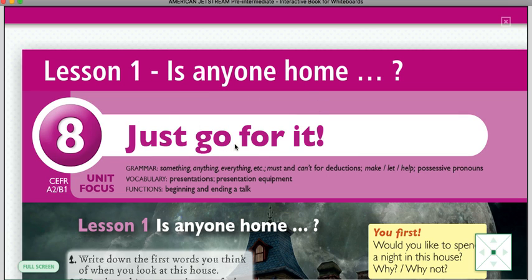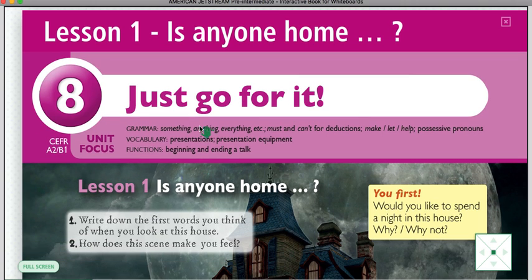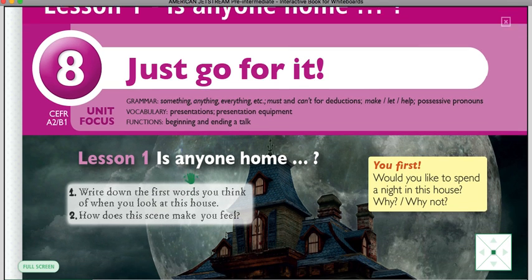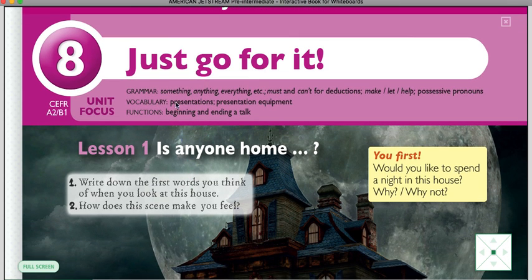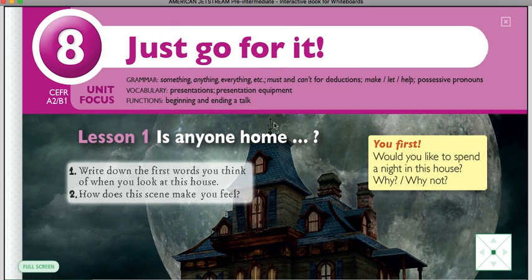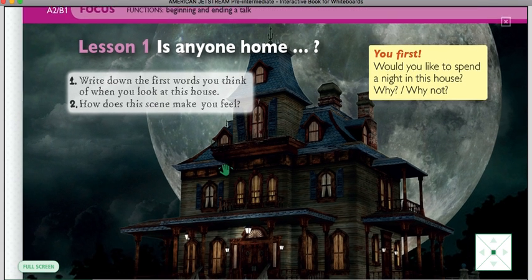Well, this is unit 8. The title is Just Go For It. And here we have the things we are going to learn in grammar, vocabulary, and functions. Here, those are some words, vocabulary, some models, and some rules to follow. In vocabulary, we will learn to set some presentations and about equipment. And in functions, we will learn beginning and ending a talk or a chat.